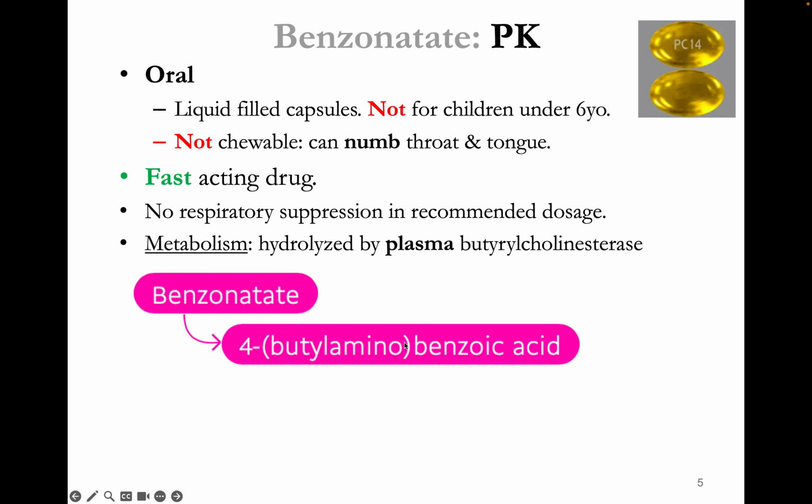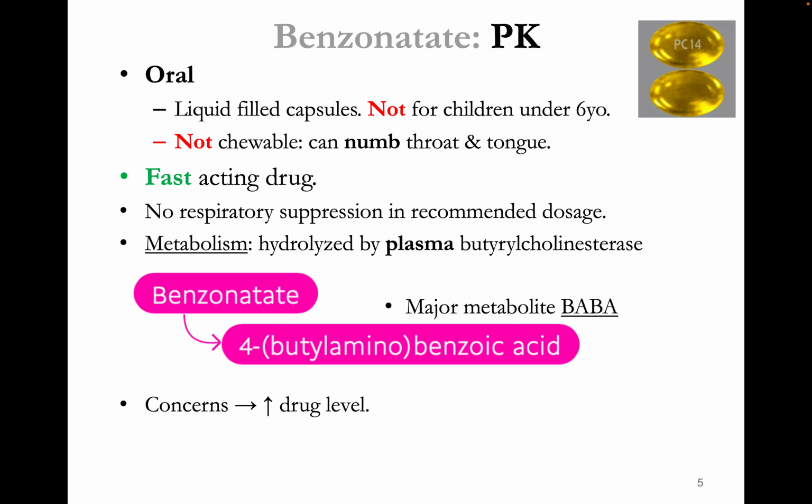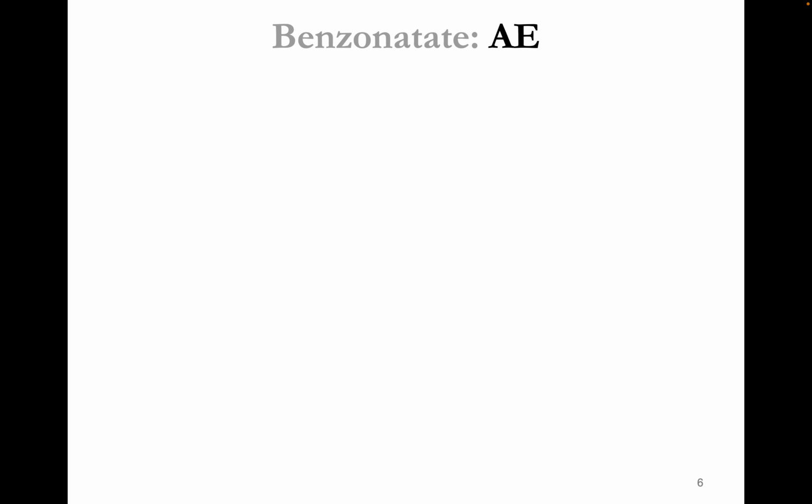Benzonatate is metabolized by the plasma enzyme into BABA, that is 4-butylaminobenzoic acid. In some patients, the cholinesterase level is high or low. In that case, you should be concerned about increased or decreased levels of the drug in those patients. That means the action may be variable, and so may the adverse effects. Other than that, nothing much to remember about the pharmacokinetics.